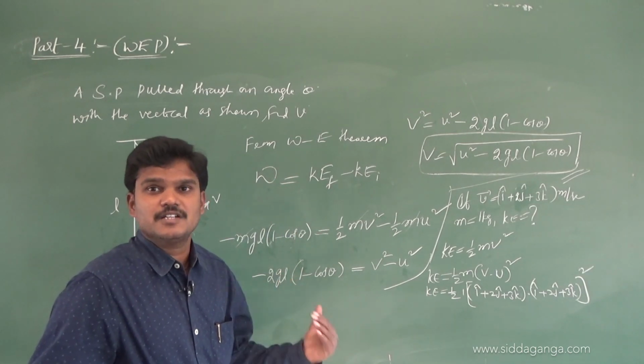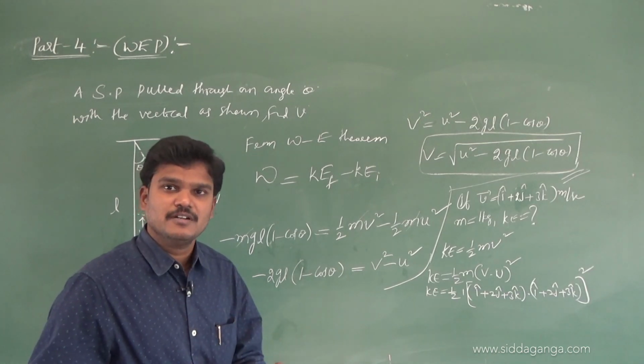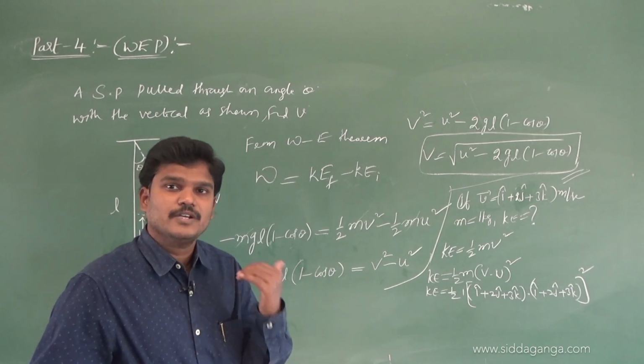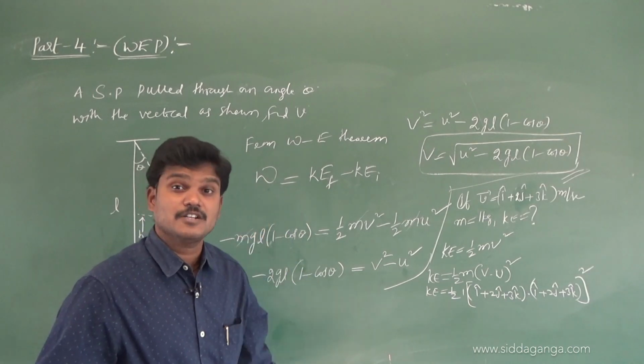Actually, this chapter starts with the scalar product of two vectors, but the scalar product is already done in the vectors chapter. That's why I started this chapter by using the work formula. Actually I have to start this chapter by using the scalar product of two vectors, but I started with work. Why? Because the scalar product is already done in the vectors chapter.